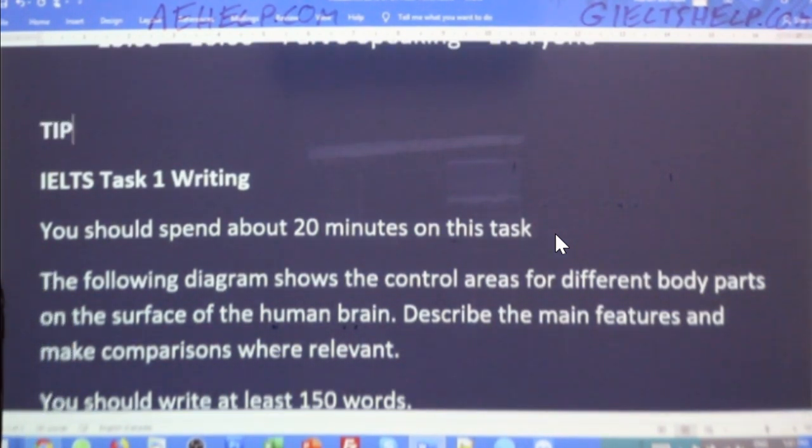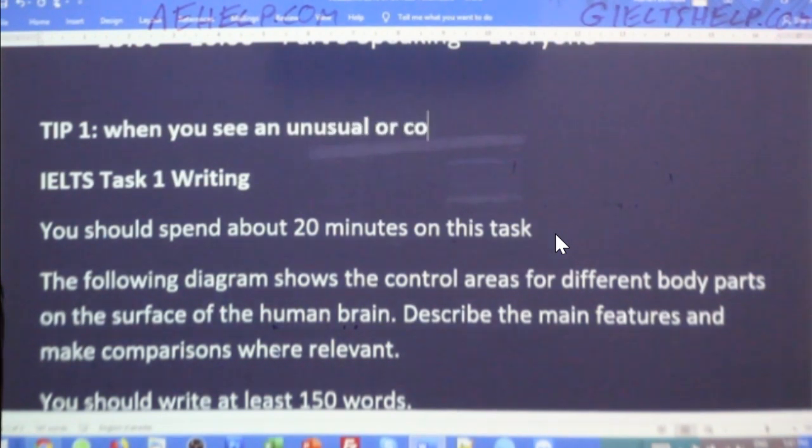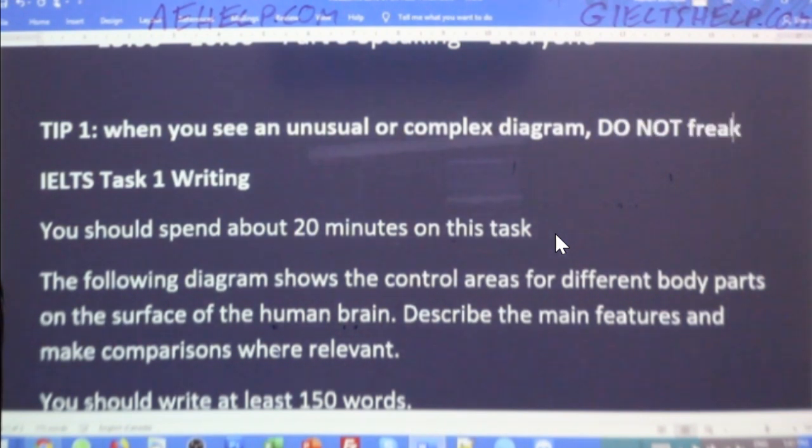I'm actually going to make a note of that because too often I see students panicking and freaking out when they see an unusual or complex diagram. So please don't do that. It's designed so you should be able to write about it. So this is a big tip, number one here. When you see an unusual or complex diagram, do not freak out. Don't go all crazy, okay?